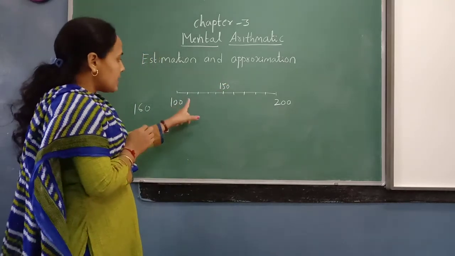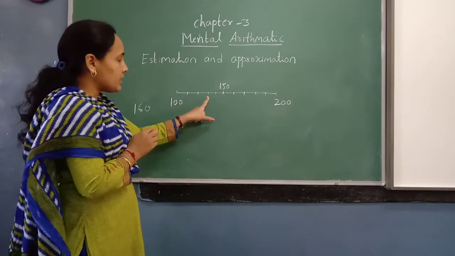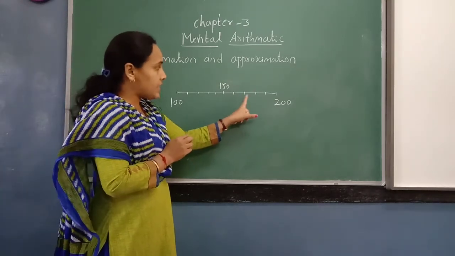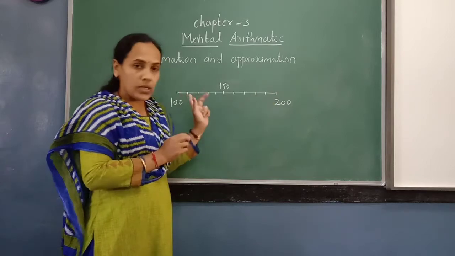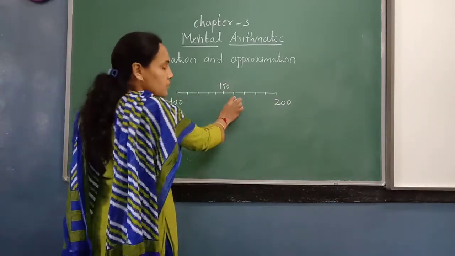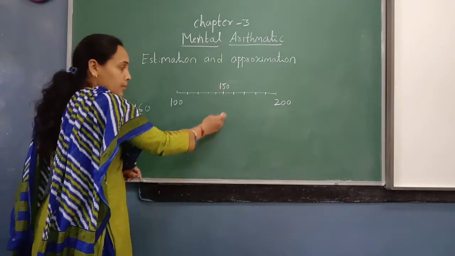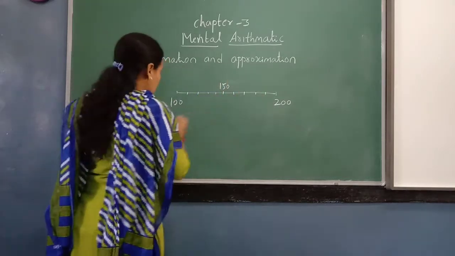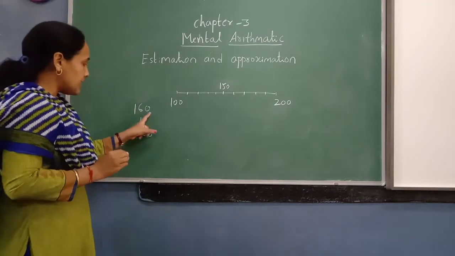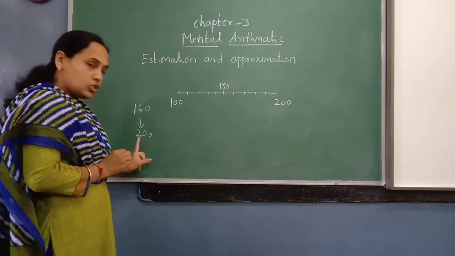So 100, 110, 120, 130, 140, 150, 160, 170, 180, 190, 200. Where does 160 lie? Here, after 150. So it is more than half, so it will be rounded off to 200. The estimation of 160 to the hundreds place will be 200.